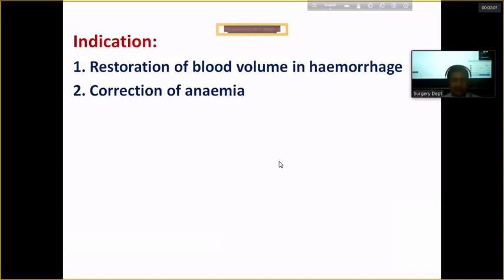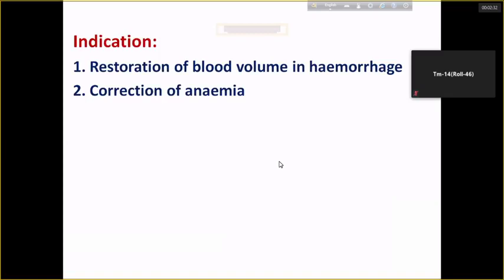But it takes time. On an average, we know the RBC lifespan is 120 days. So it takes a long time, 2 to 3 months, for the correction of anemia. But if the situation is an emergency and if the patient needs an urgent operation, before that we have to correct the anemia by blood transfusion.